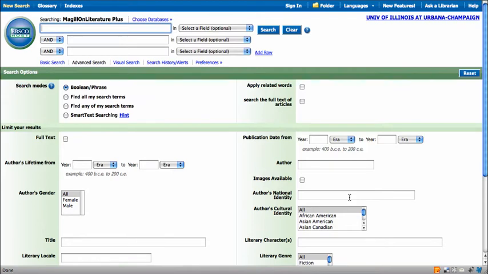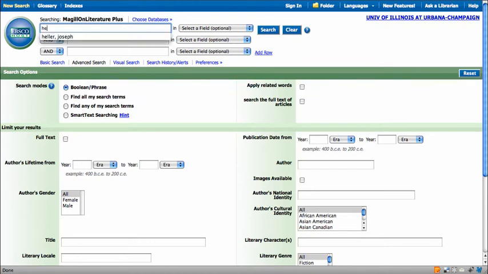So just to give a brief example, I'm going to do a search I did recently. I was asked a question and I'd forgotten the title. Joseph Heller did a sequel to Catch-22 that had the character Yossarian, and I couldn't remember the name, and somebody had asked me about it, and this is how I found it.